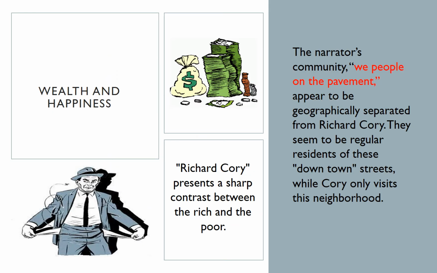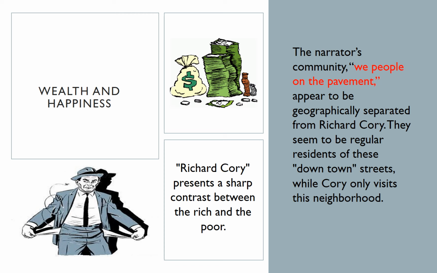The first is wealth and happiness. Richard Cory is really contrasted with the poor people. He's very rich, they're very poor, and we see that as the story progresses. The narrator is part of the community. He says, we people on the pavement, but that's really important. We people on the pavement, on the streets. We're in the downtown streets, and Richard Cory comes in. He walks the streets, but he doesn't live there. So we see him when he comes in, he walks the streets, he has a lot of money.